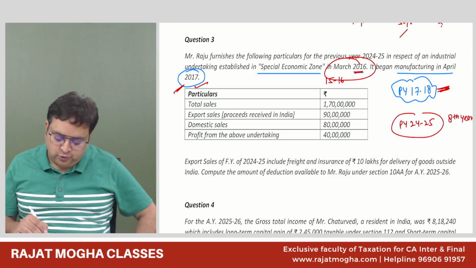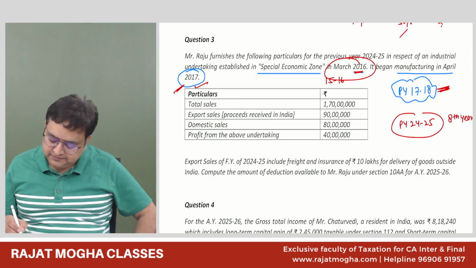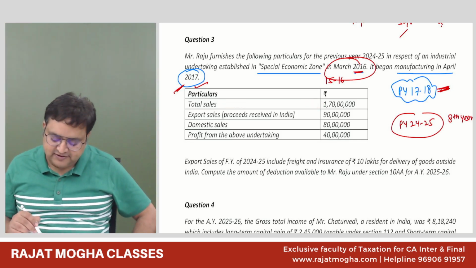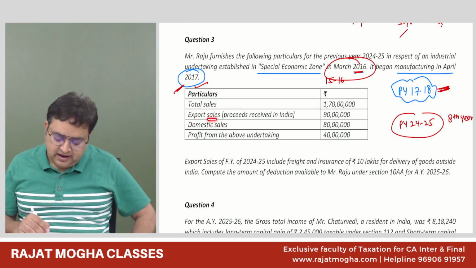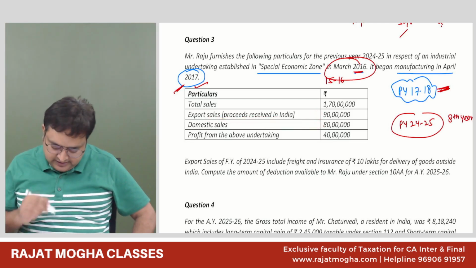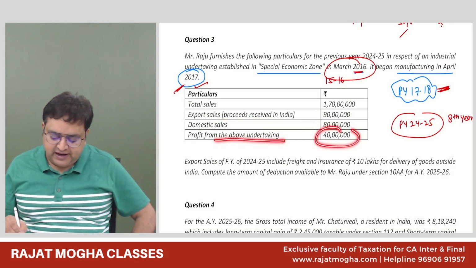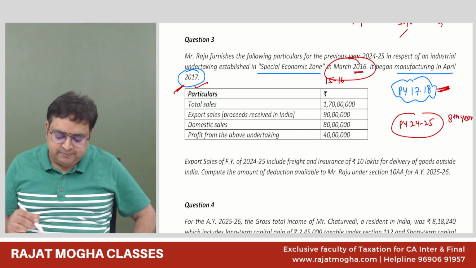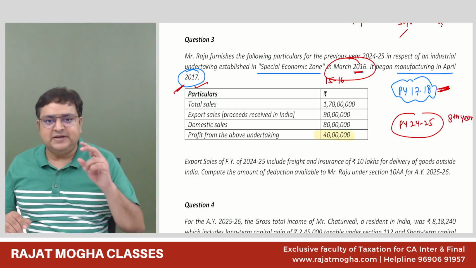Okay. The total sales is given to us as 170 lakh. Export sale, proceeds received in India, is 90 lakh. Domestic sale is 80 lakh. Profit from the above undertaking is 40 lakh. See, this is our PGBP income, 40 lakh. Do you understand that this is the PGBP income?